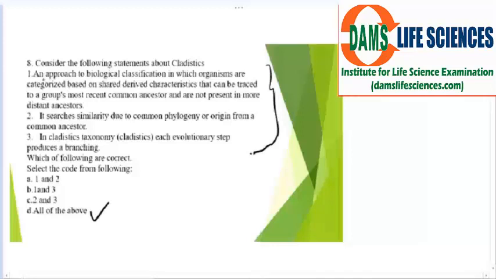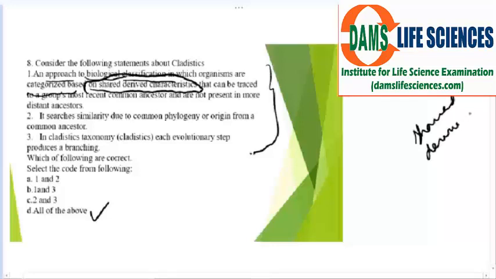I said it's an approach to biological classification in which organisms are categorized based on shared derived characters. It can be traced to a group's most recent ancestor and is not present in more distant ancestors. It tells us which character is in the near ancestor and not in the distant ancestor.